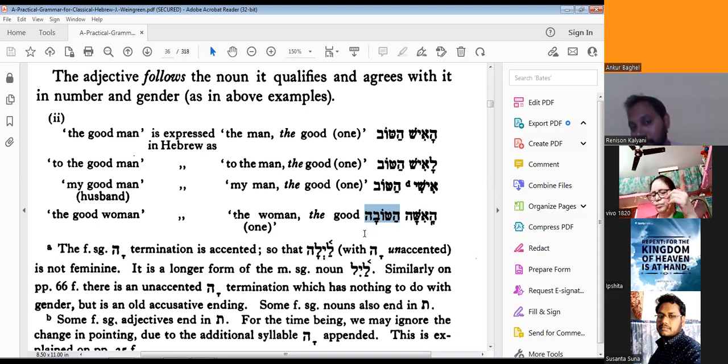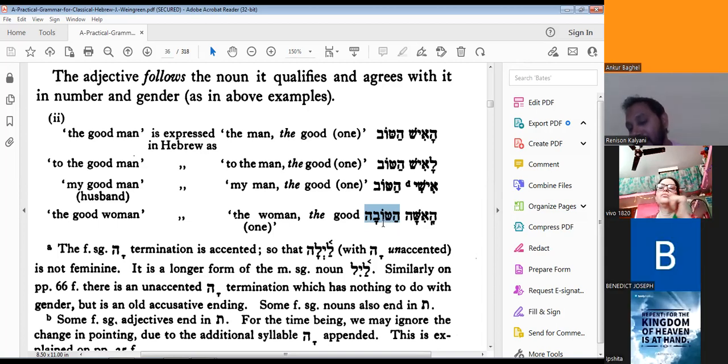Hatova. Yes, ha is right. After ha, what? This is not T. What is this? Holam vav. What is the sound of holam vav? To. Yes, right. So ha, then to: hatova.